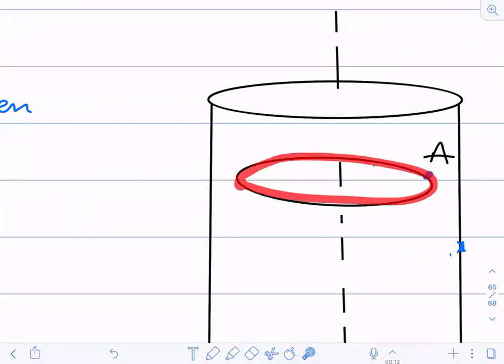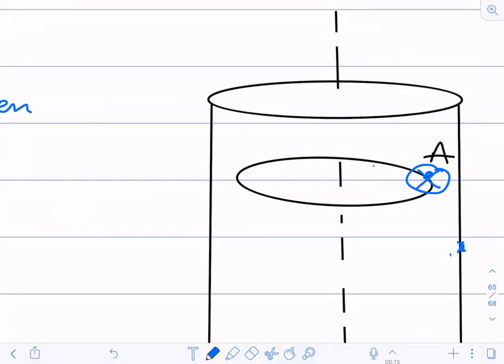If I take this point over here, where will be the magnetic field now? How will be the magnetic field at point A? It will go inside. Yes or no? The current is moving from down to up, so the field will go inside. And if it is going inside, I will draw a cross over here.